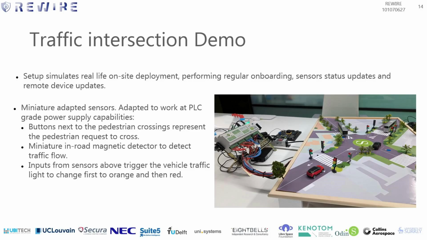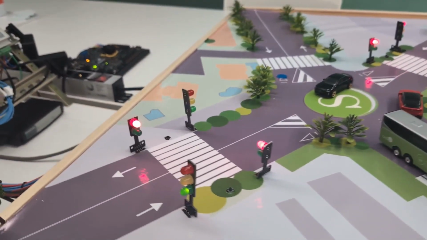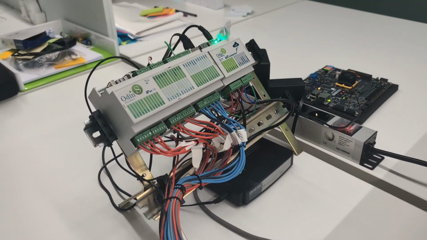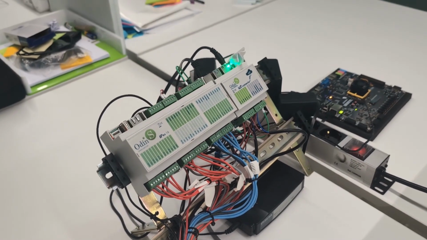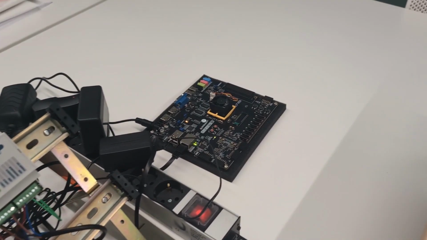We now proceed with the demonstration video. This is our environment setup. The dashboard simulates a real roundabout located in Murcia. The sensors are connected to the Odin's device, which directly controls the roundabout, manages the events and gathers its own status information. This information is communicated to the Genesis 2, which acts as the outbound gateway for edge devices. In the same way, the Genesis 2 manages the download communications to enable actions such as remote execution of commands or updates on the end device.